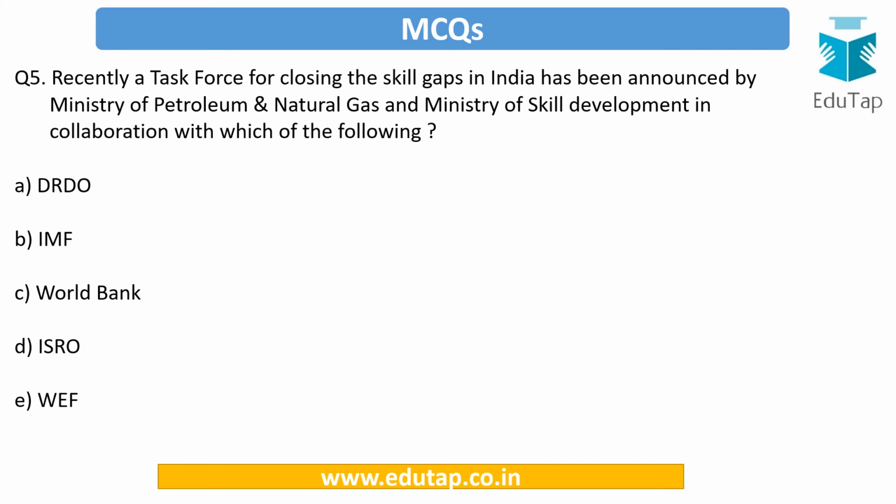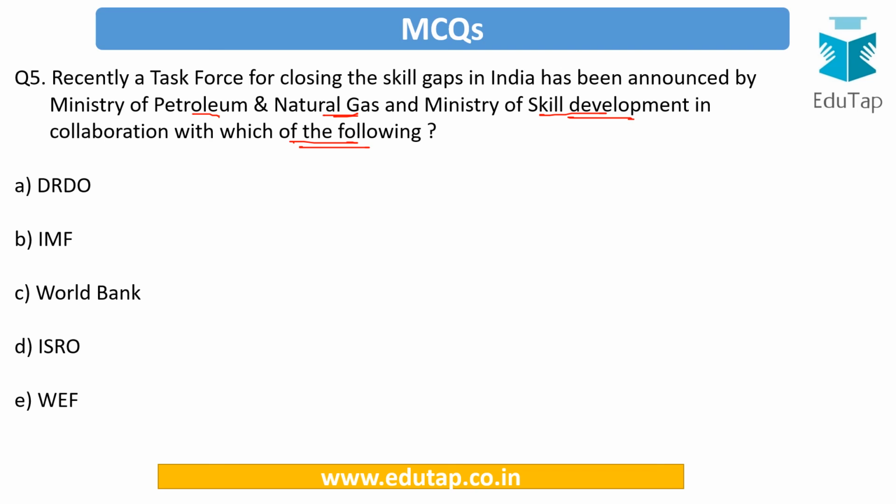Okay, our last question is, recently a task force for closing the skill gaps in India has been announced by the Ministry of Petroleum and Natural Gas and the Ministry of Skill Development in collaboration with which of the following? So this task force is important, and we have just seen the answer. It's your turn to solve it. Is it DRDO, IMF, World Bank, ISRO or WEF?